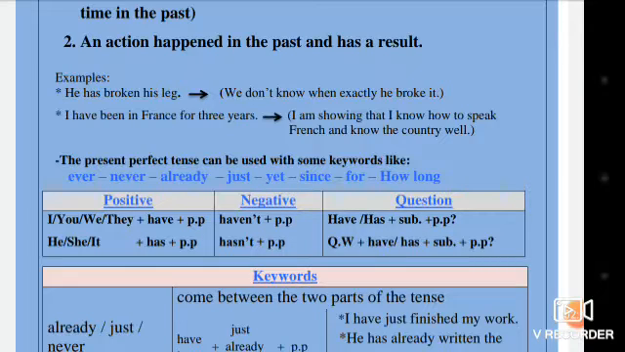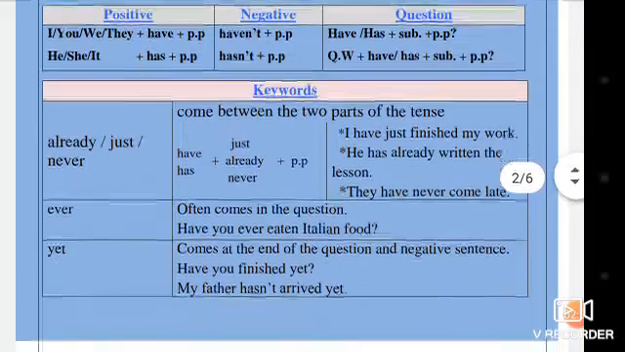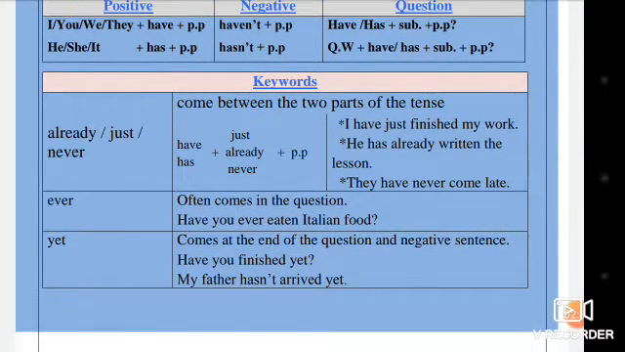If we want to make a question, we start with have or has plus subject plus past participle. But if we have a question word like what, where, when, we put after them have or has plus subject plus past participle. The keywords already, just, and never come between the two parts of the tense: have or has plus just, or already, or never, plus past participle.